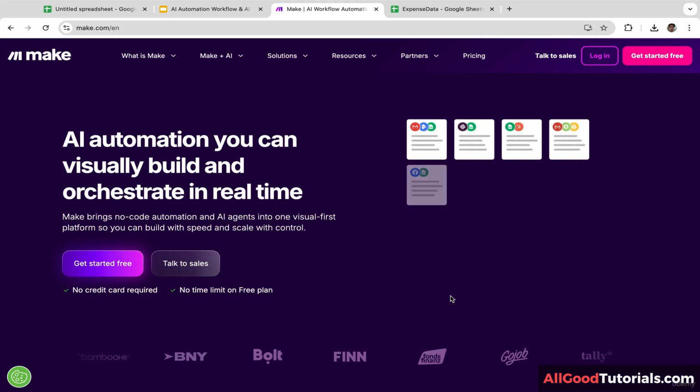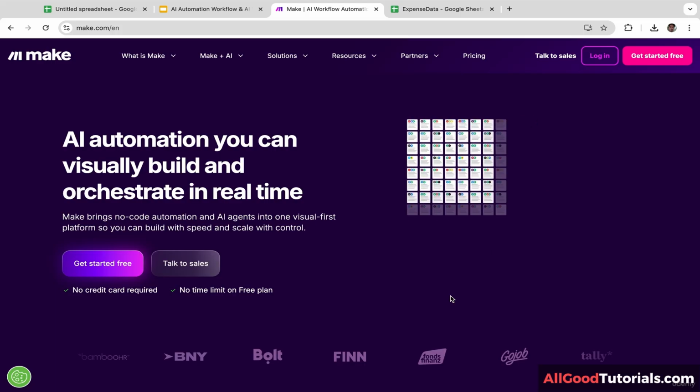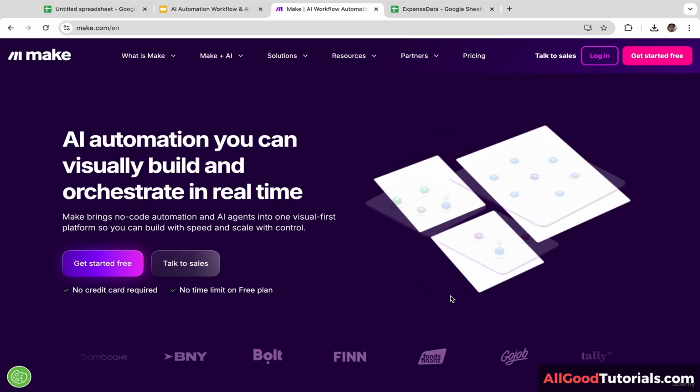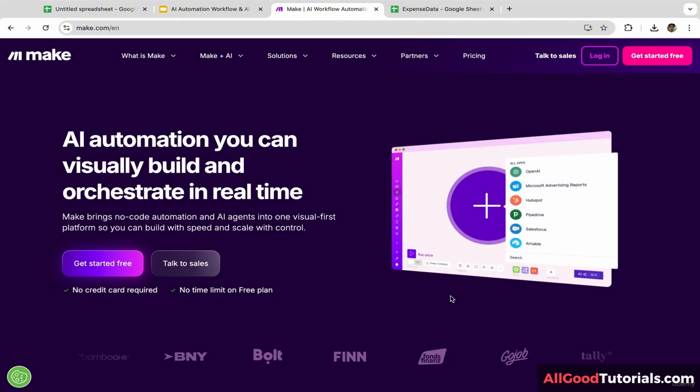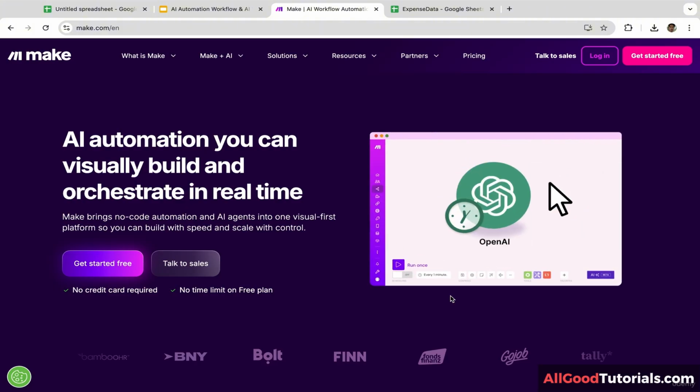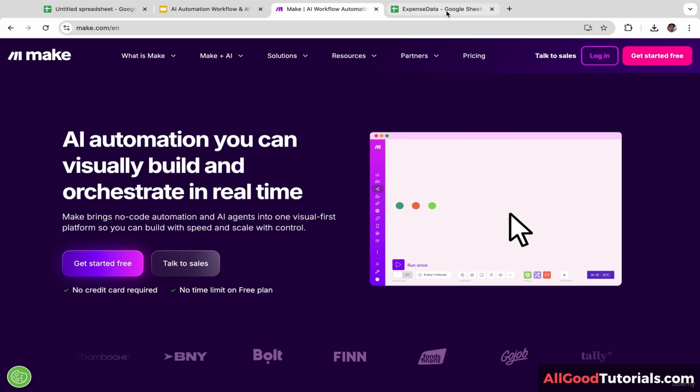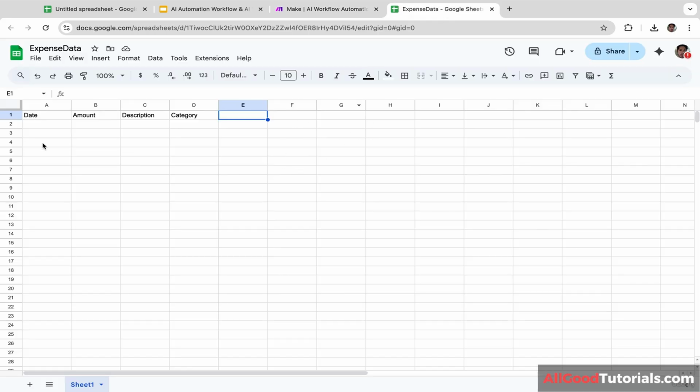In this video, we are going to build a simple AI automations that will categorize your transactions or expenses using make.com. Okay, let's get started. Firstly, let's open Google Sheet and let's create 4 columns. The first one is transactions date, the second one is transactions amount, the third one is descriptions, and the fourth one is category.